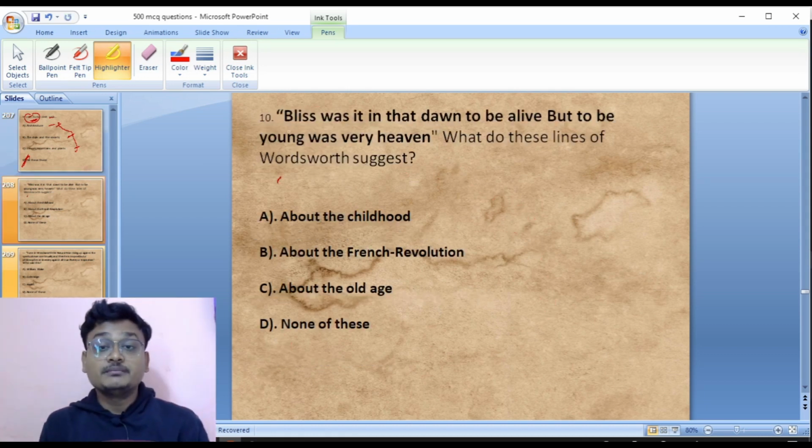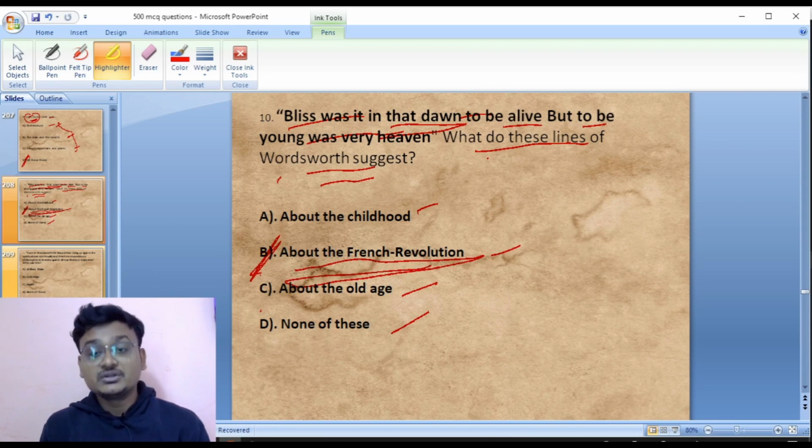Bliss was it in that dawn to be alive, but to be young was very heaven. What do these lines of Wordsworth suggest? About the childhood, about the French Revolution, about the old age, none of these? Here in these lines, Wordsworth is suggesting the French Revolution. So option B is the right answer.